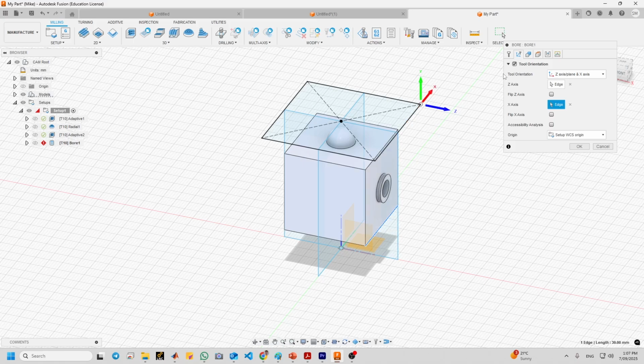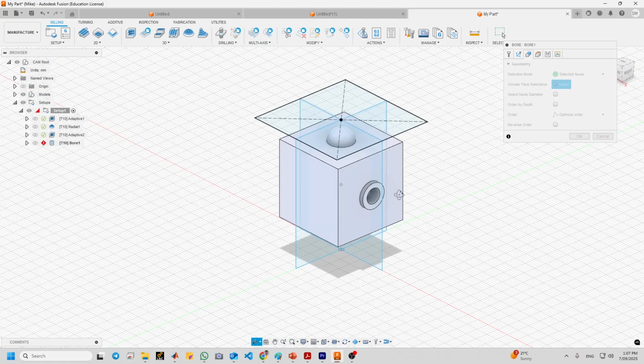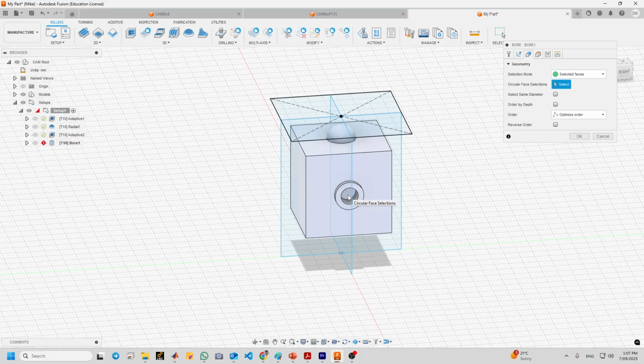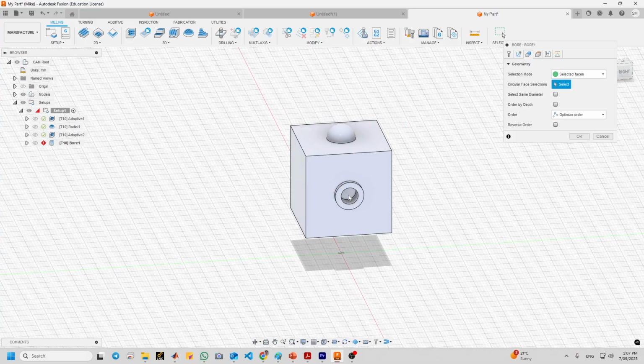And in the geometry, which is very important, select the inner wall of the circular recess. Okay, let us get rid of this. So now you select this.